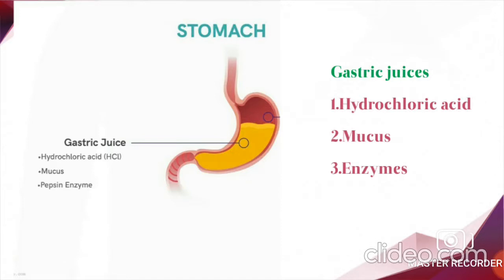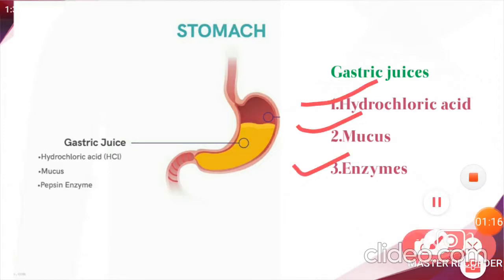Mechanical digestion of food is headed by the churning process. This happens when muscles in the walls of the stomach contract and help in churning the food within. And how does the chemical digestion occur? Here, the inner lining of the stomach secretes gastric juice. It mainly consists of three major components, that is hydrochloric acid, mucus and enzymes.